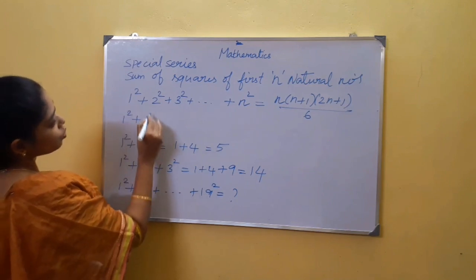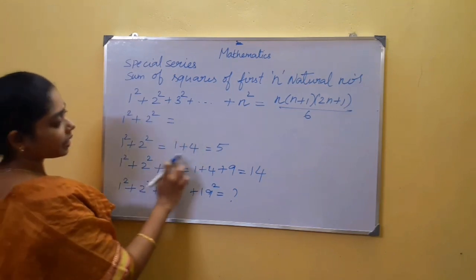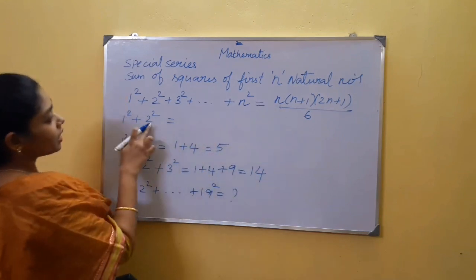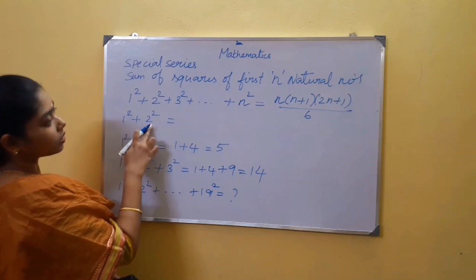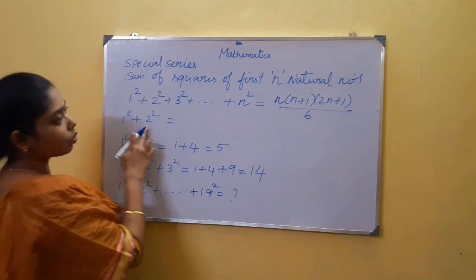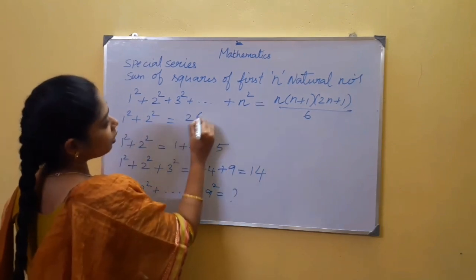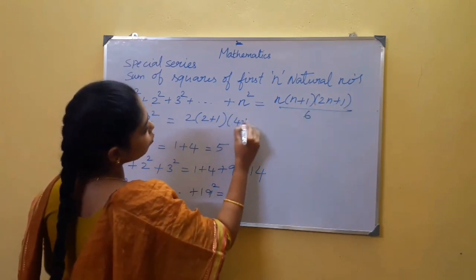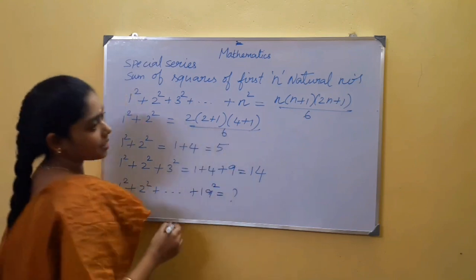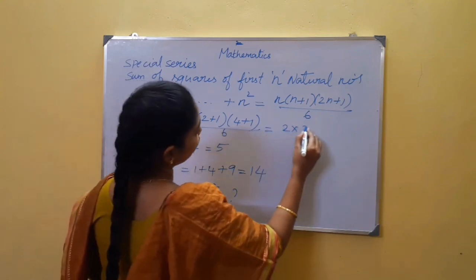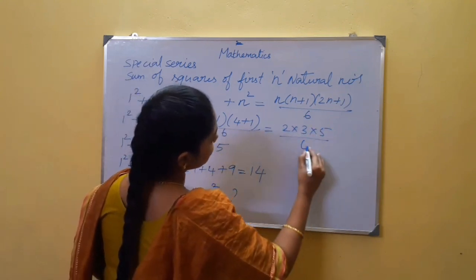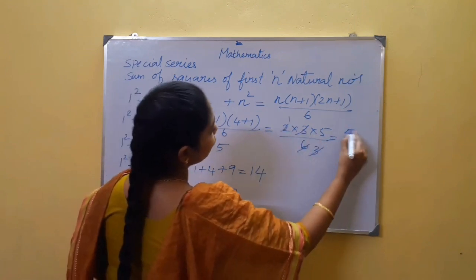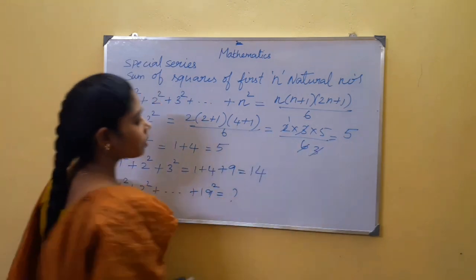1 square plus 2 square, if I want to find the answer, I can directly calculate it this way. By using the formula, how can I calculate this? What is the last number in the series? 2. This is n square, that is, n value here is 2. Substitute n as 2: 2 into 2 plus 1, 2 into 2, that is 4 plus 1, whole divided by 6. This is actually 2 into 3 into 5 whole divided by 6. 2 table 1 times, 3 times, 3 table, 3 will get cancelled, so 5. You will get the same answer by using this formula.